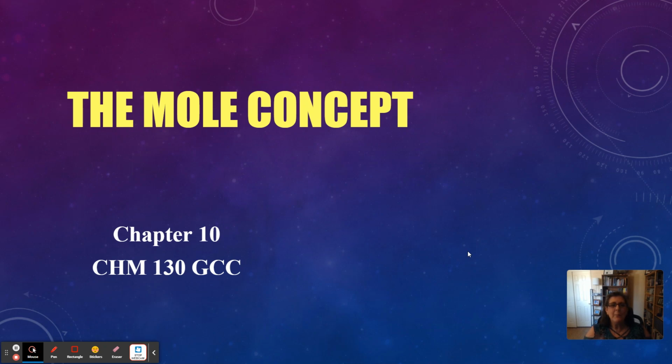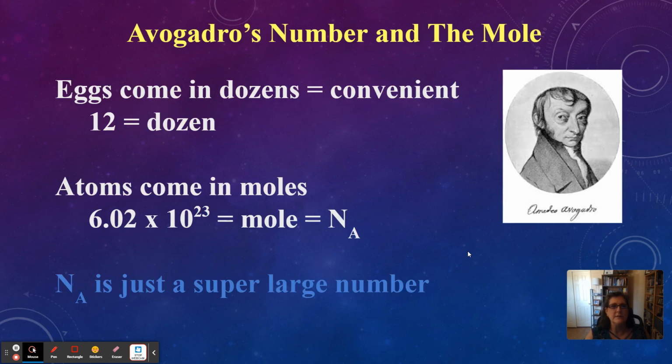We're now on chapter 10. Chapter 10 is going to be a mathematical chapter, so get your calculators ready. We will also want to have our periodic tables available to look at as well. So, calculators and periodic tables out. We're going to talk about the mole in this chapter. So, first, I need to tell you what the mole is before we get to those calculations.